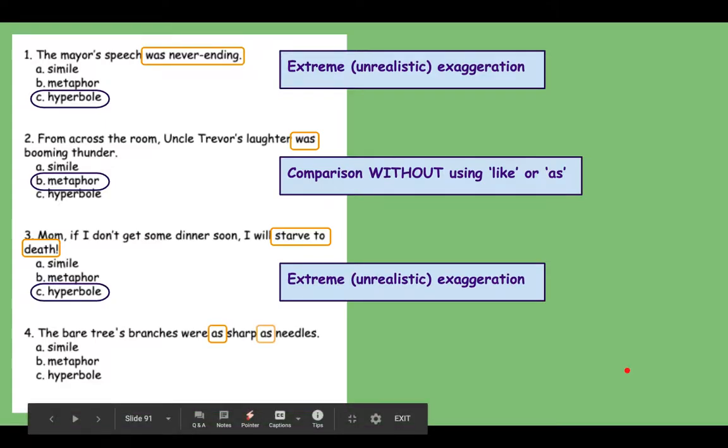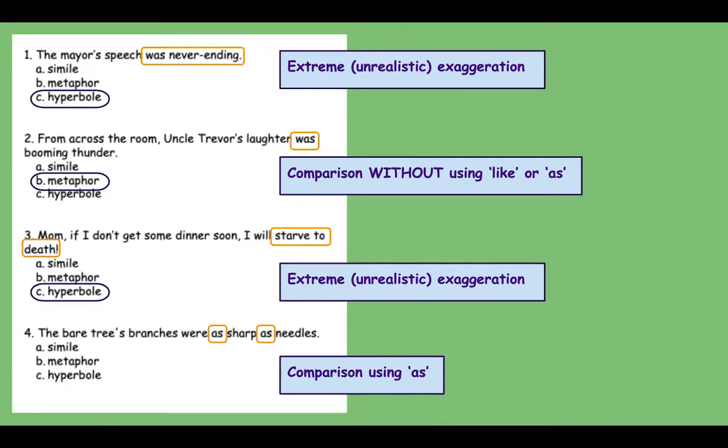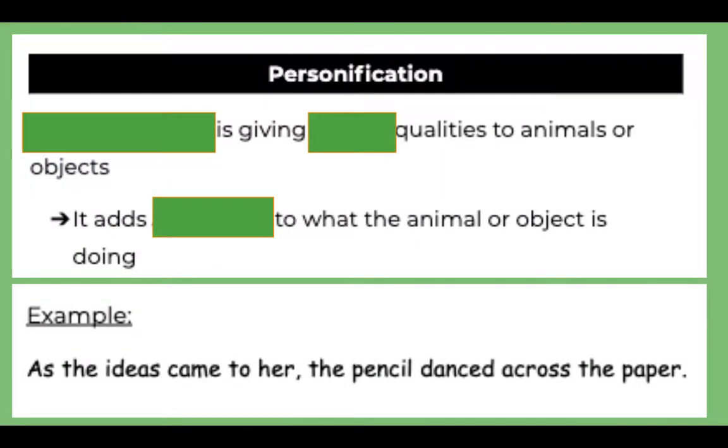And then lastly, the bare tree's branches were as sharp as needles. So we have this keyword here, as, which lets me know this is a comparison using as. We know when two things are being compared, specifically here, the tree's branches and sharp needles, we have a simile.